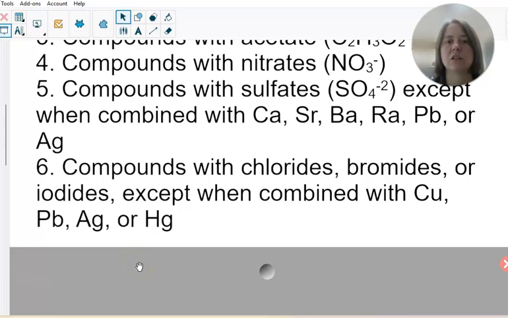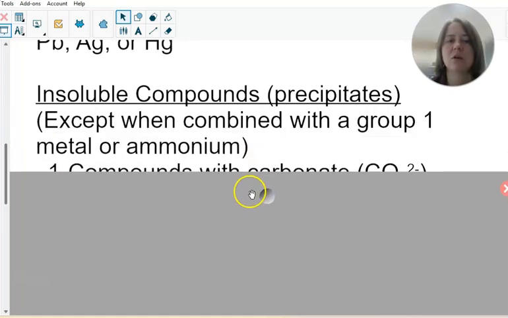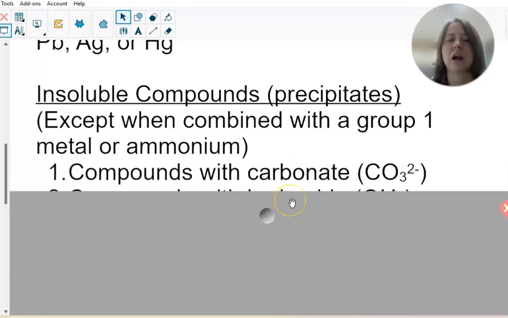Which compounds are solids, are precipitates? So our insoluble compounds, the ones that form precipitates, these rules apply unless they're combined with a group 1 metal like sodium or lithium and so on, or ammonium. So compounds with carbonates are going to be solid, insoluble precipitates. So calcium carbonate is insoluble, but our exceptions are group 1 metals, so sodium carbonate is still soluble.